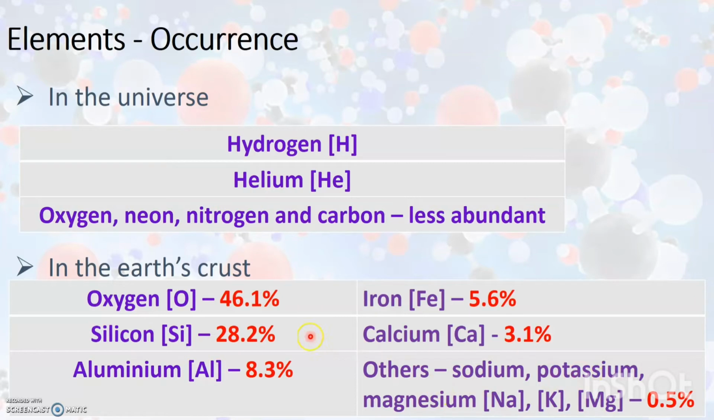Out of which 46.1% of the Earth's crust is covered by oxygen, 28.2% by silicon, 8.3% of aluminium, 5.6% of iron, 3.1% of calcium and 0.5% approximately of all these other elements.